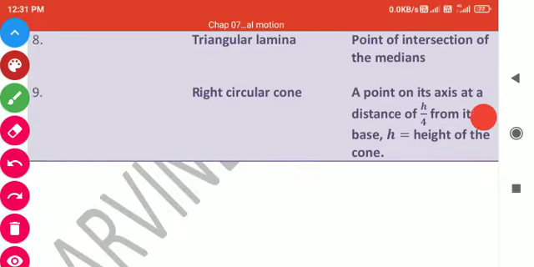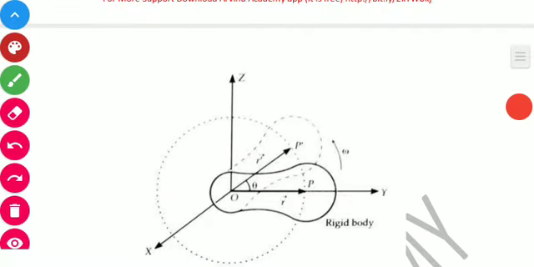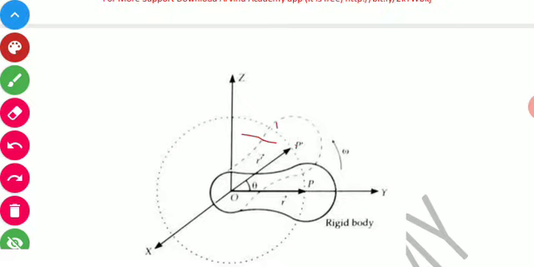As you can see in the diagram here, this is the rigid body, and it is rotating, and its center of rotation is O, and all the particles of this body will move parallel in a circle.